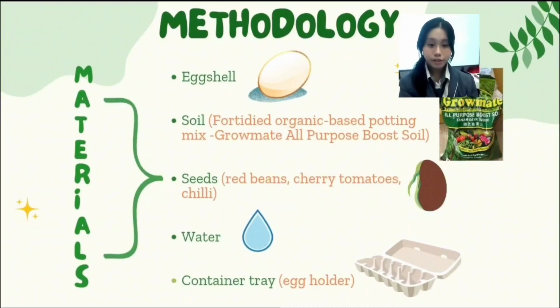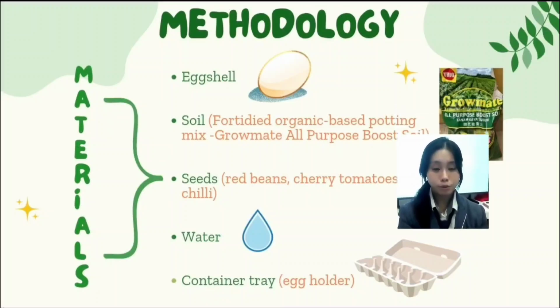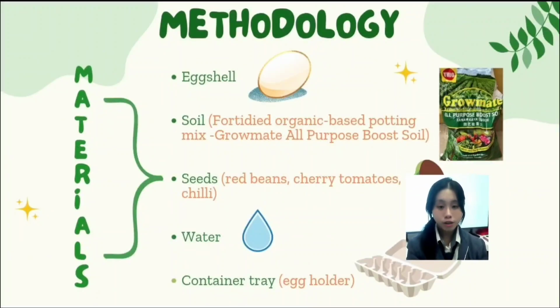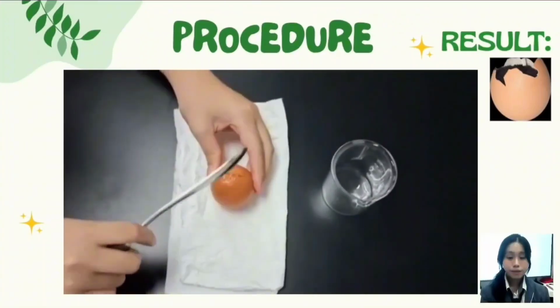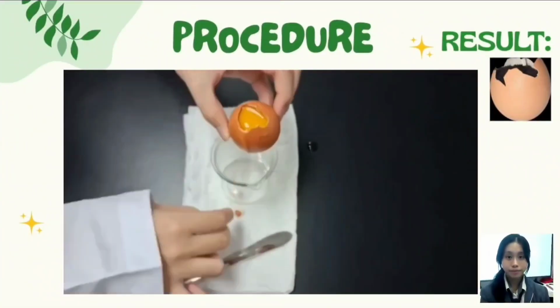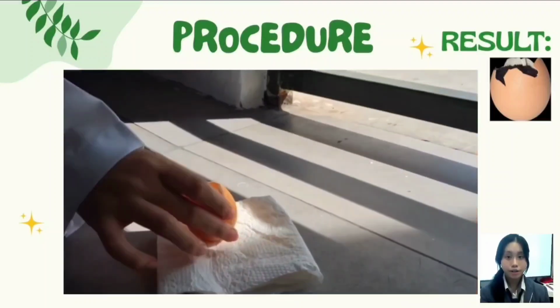For the methodology, the materials needed are eggshell, soil, fertile organic-based potting mix grown with all-purpose soil, seeds such as red beans, cherry tomatoes, and chili, water, and a container tray or egg holder. For the procedure, we need to crack a hole on the top of the eggshell, pour the egg yolk into a container, clean the eggshell, and place it under the sunlight to dry.